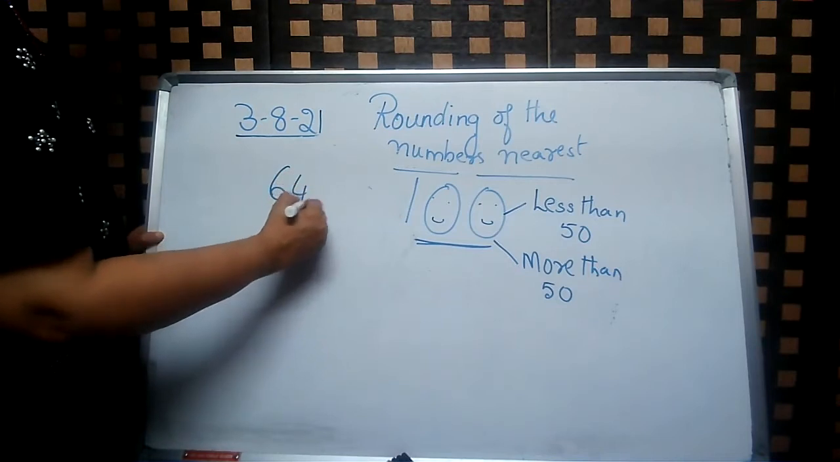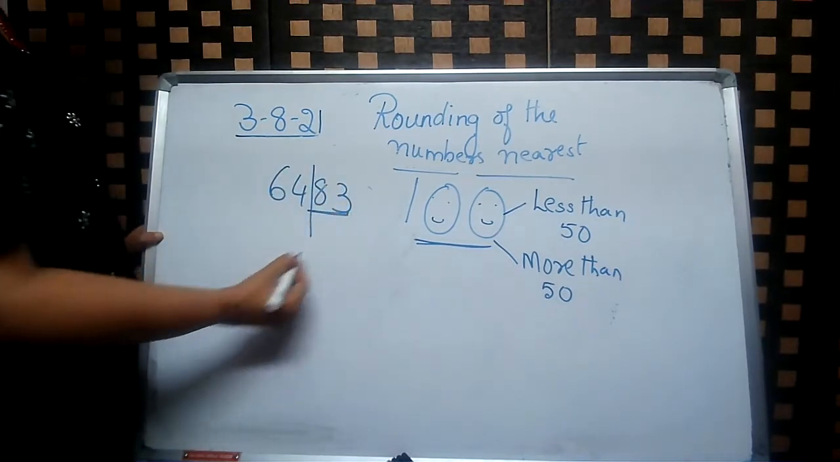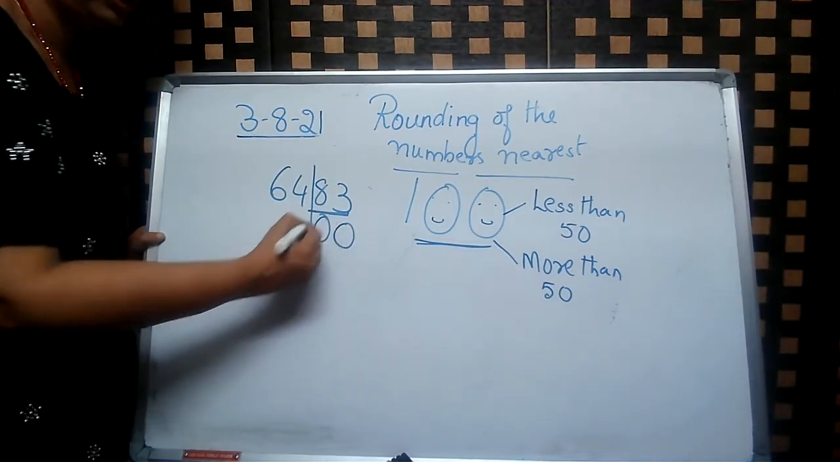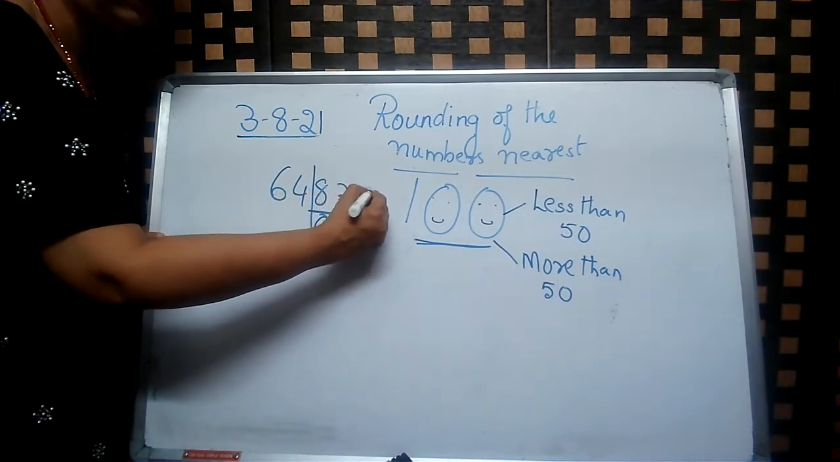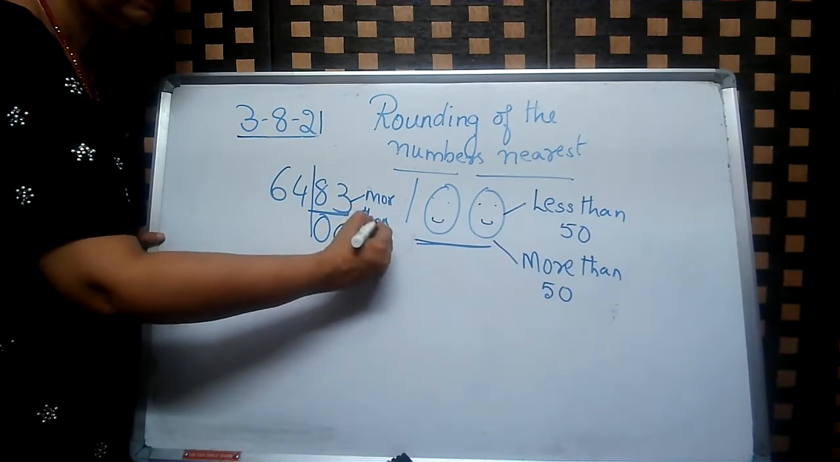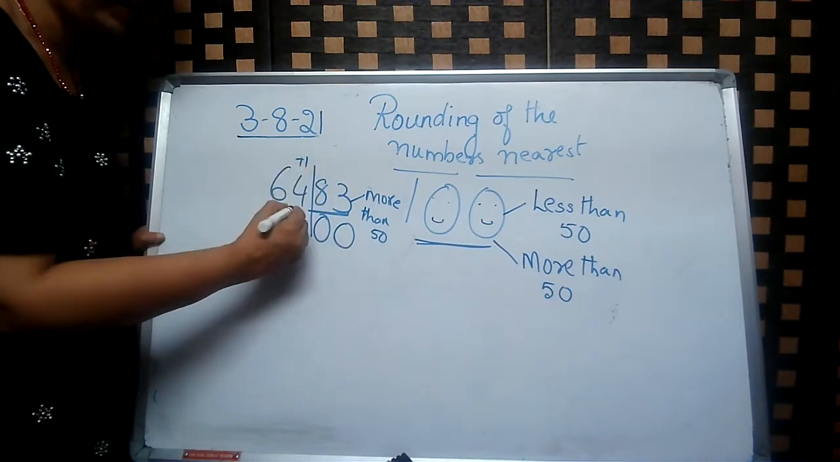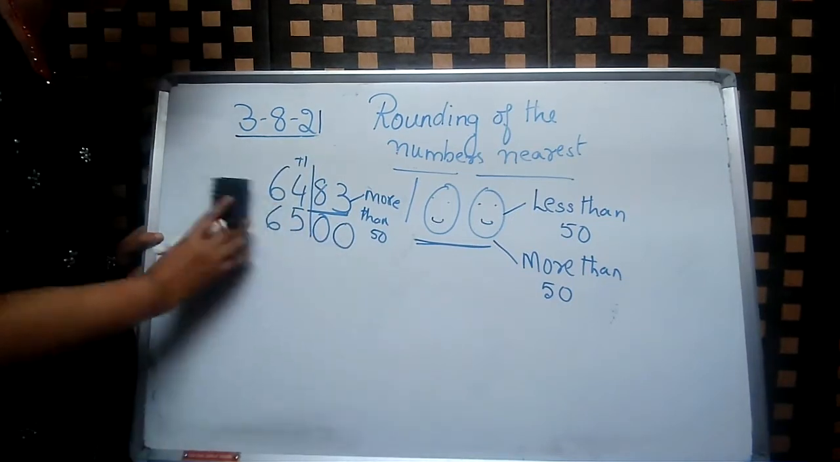6,483. Okay? Two zeros. And 83. This is more than 50. More than 50, so in the hundreds place we will add 1. 6,500.